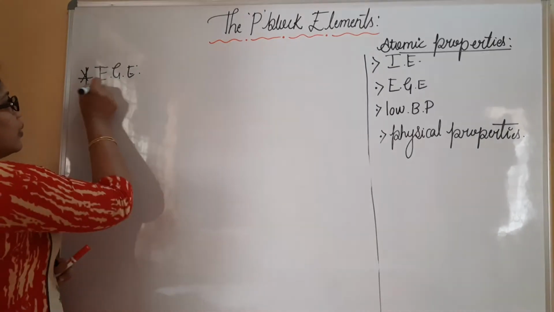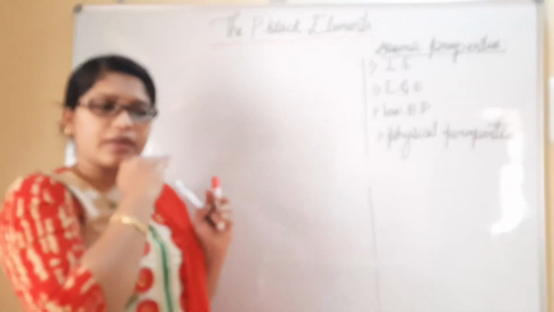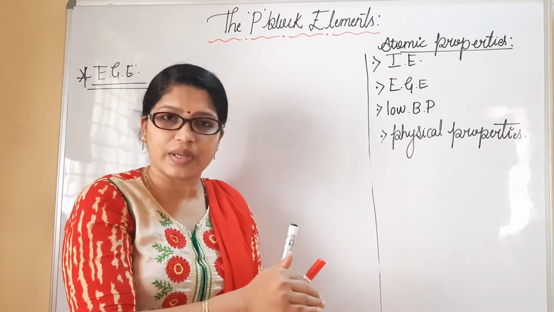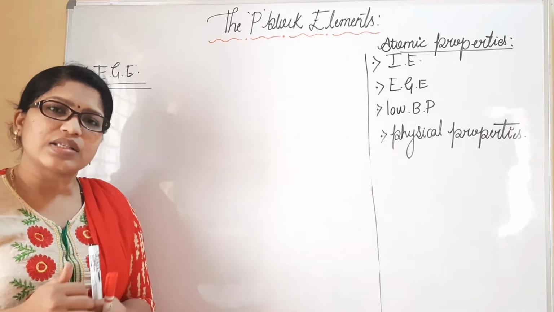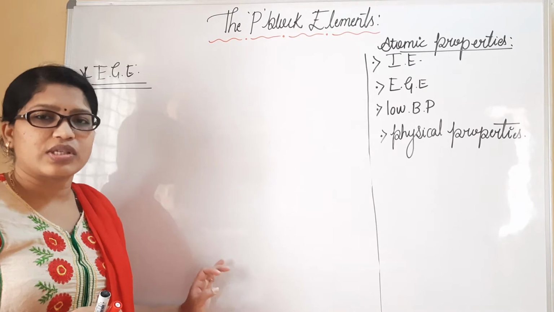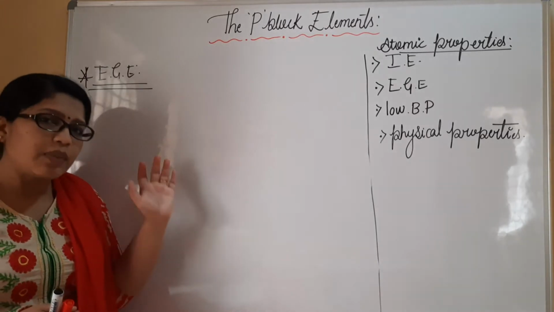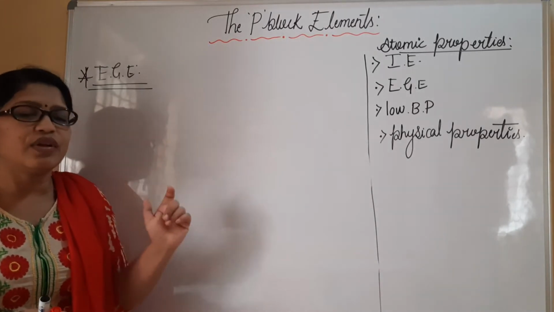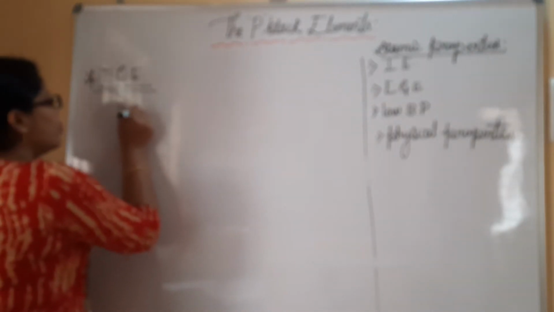So when you consider group 18 elements, we all know electron gain enthalpy across the period is going to increase, and down the group it decreases. As it decreases down the group, here all the elements will have the highest positive value. When we move down the group, the electron gain enthalpy value will be highly positive.